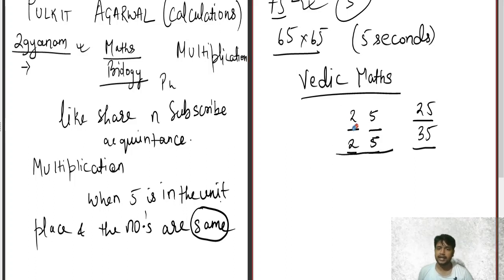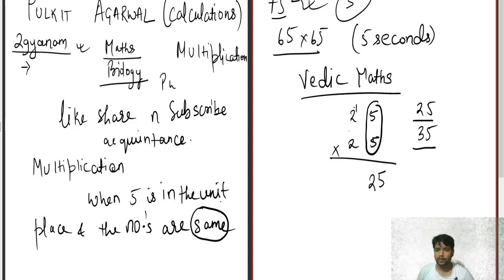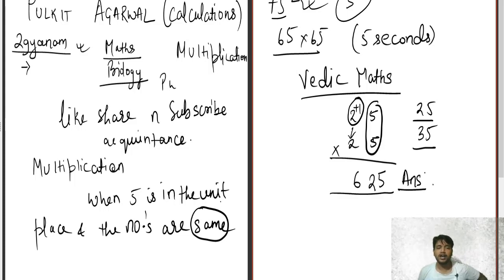That is, how can you multiply? Let us see over here. Now see, if I want to multiply this, the trick is 5 into 5, 25. No carry forward over here. Now add 1 to the tens digit: 2 plus 1, 3. So 3 2s are 6, and 625 is your answer. If you look at it very carefully, you can understand the trick over here.